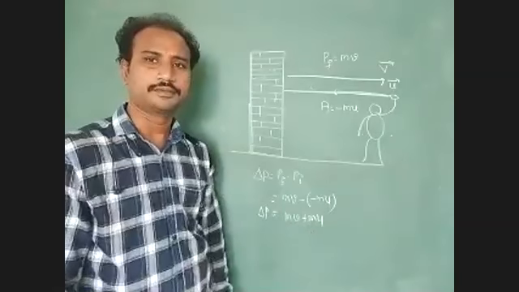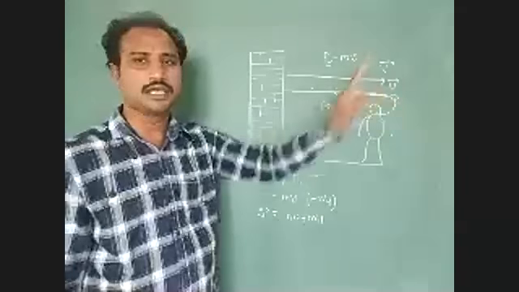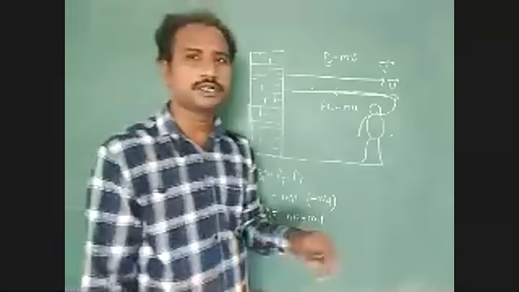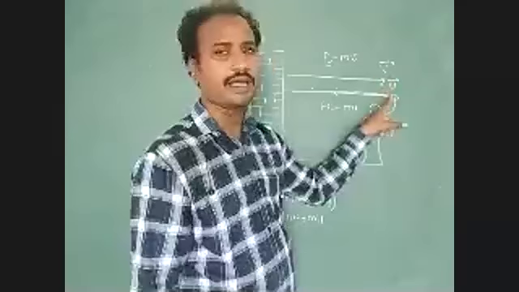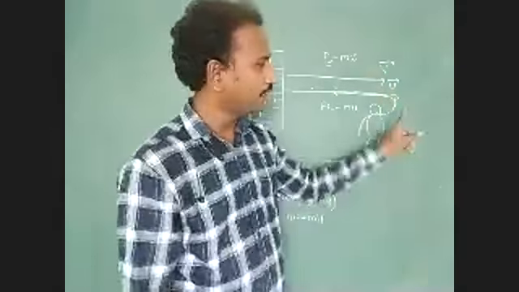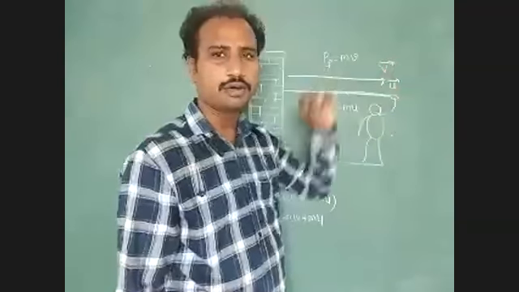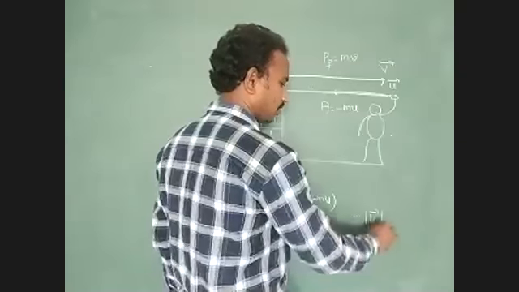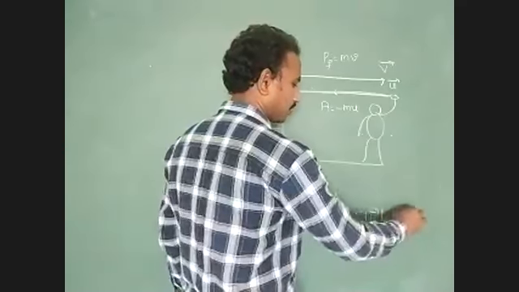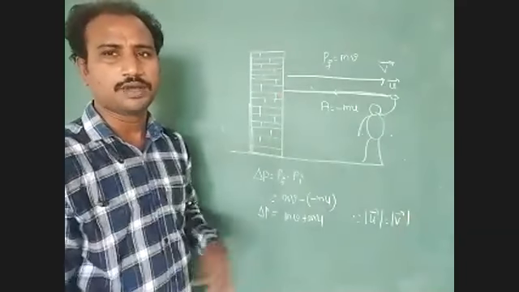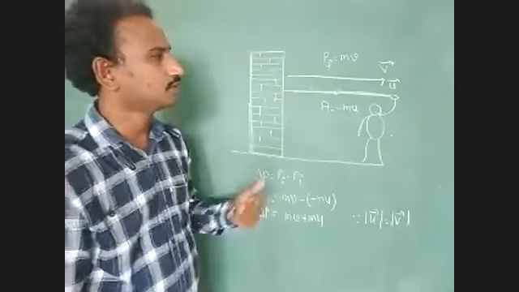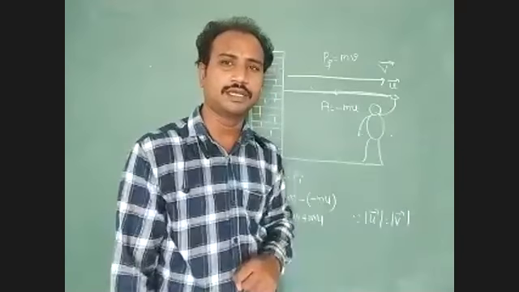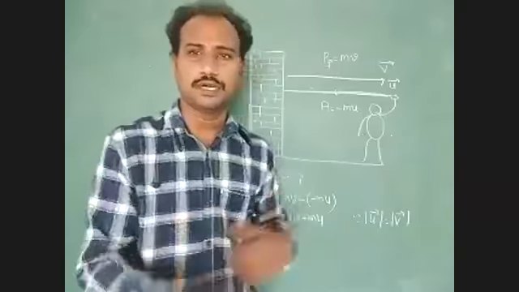Understood? Do we have any doubts? Next, we have to consider that the body reaches the same point of projection. At this projection point, the magnitude of initial velocity equals the magnitude of final velocity, but the direction is opposite.